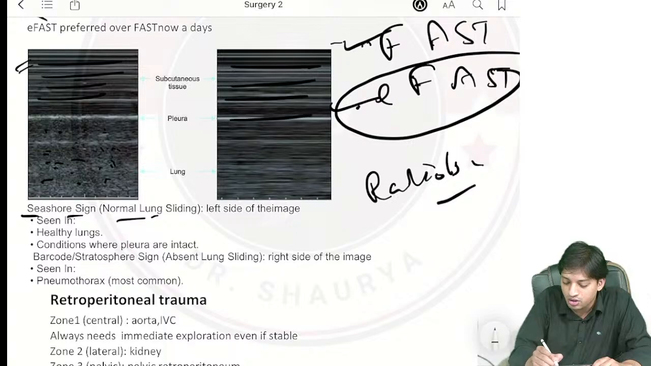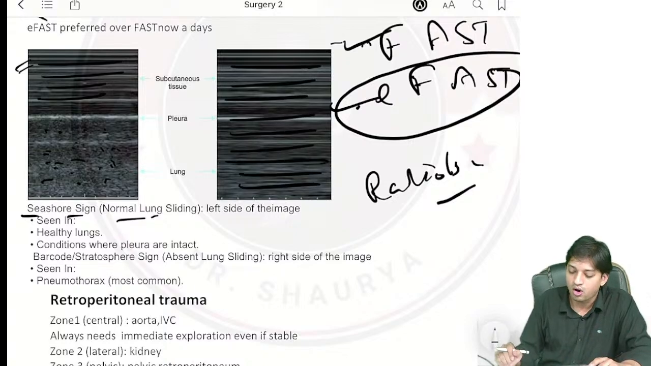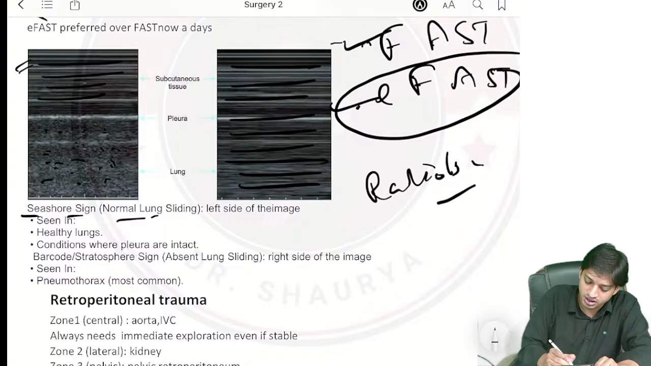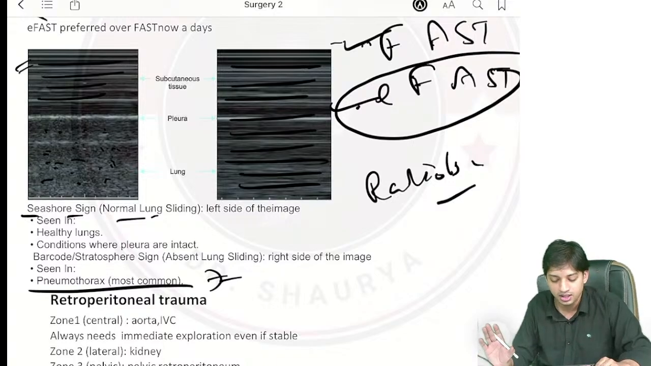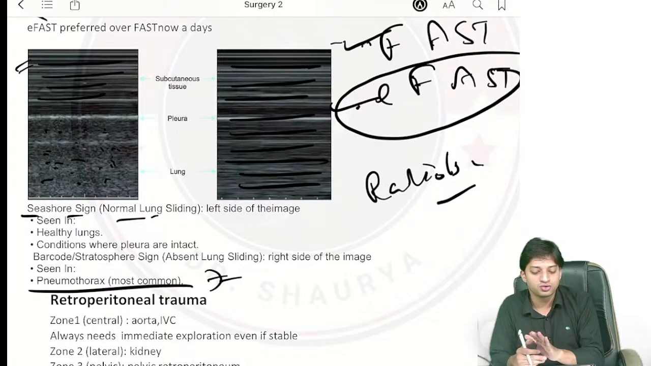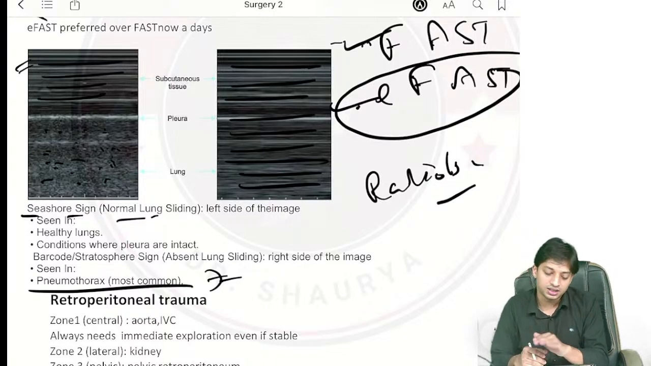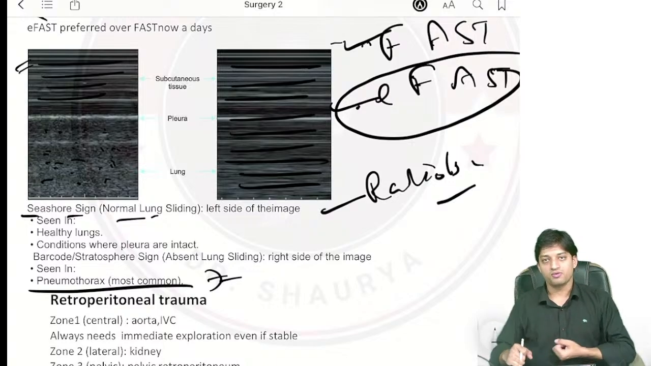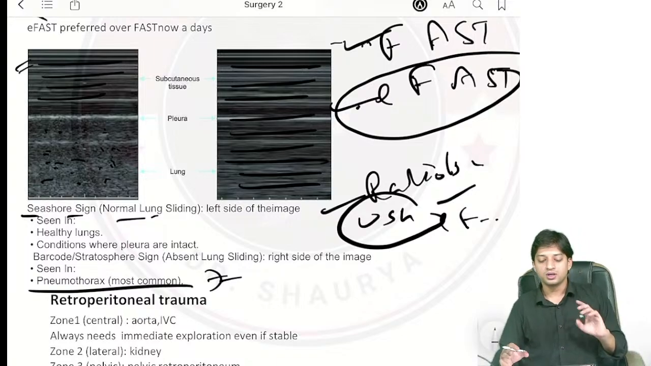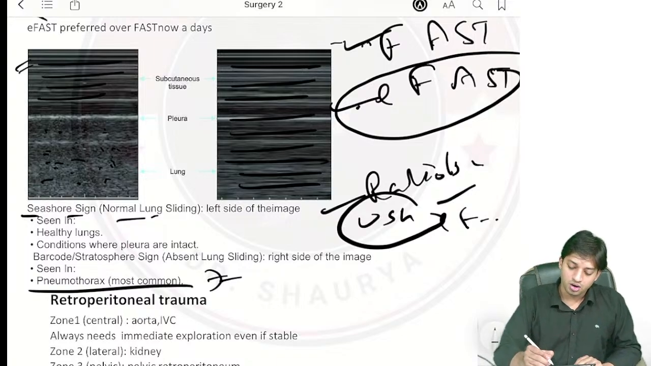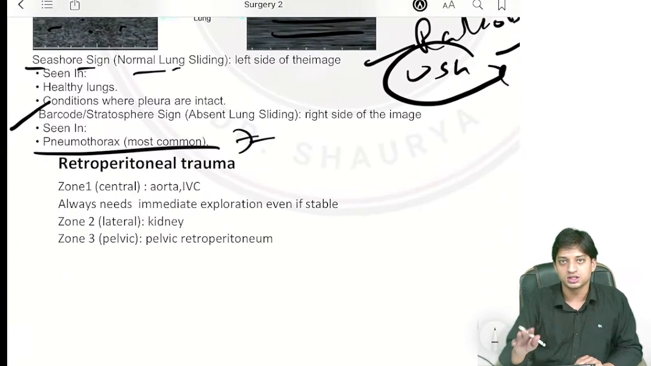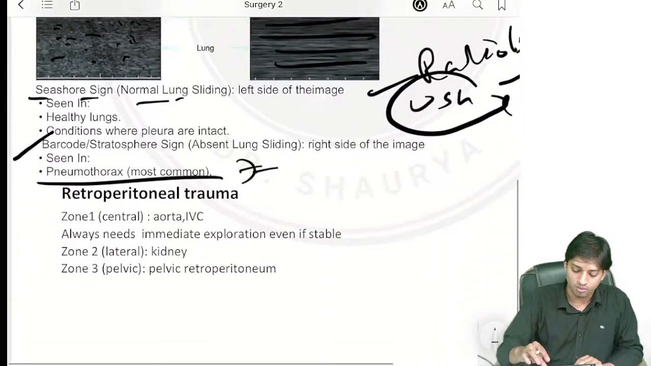Barcode sign, where does it appear? It is also called the stratosphere sign. It appears most commonly in cases of pneumothorax, when the lung pleurae are not intact. In pneumothorax, you can see the barcode sign. These are the appearances on USG or ultrasound. When you are doing an E-FAST scan, you can look for pneumothorax, the barcode sign, or the stratosphere sign. I hope you can recollect radiology and surgery, every part we have covered from trauma, abdominal.